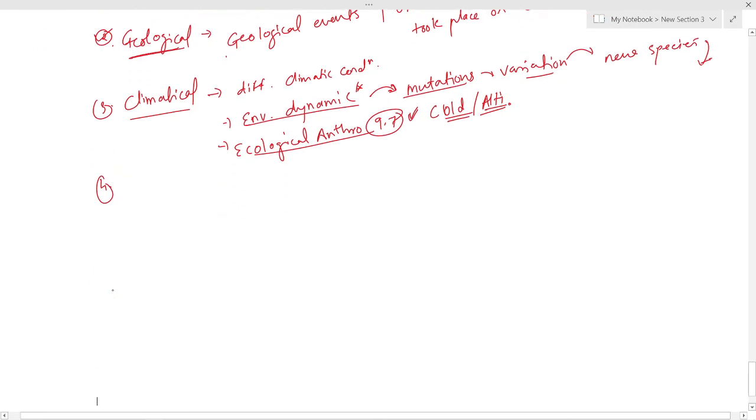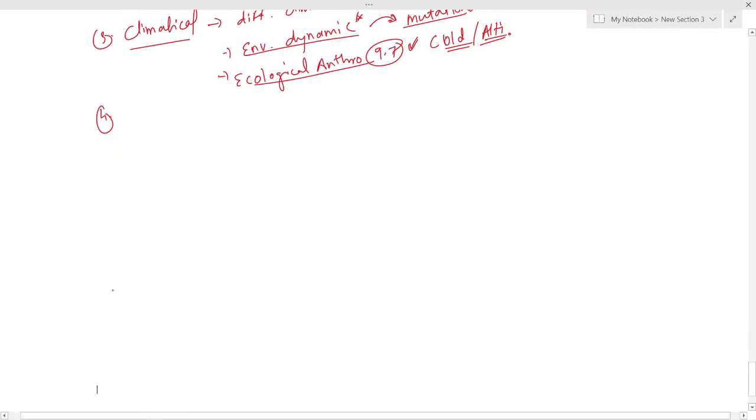The next is social and cultural, that is socio-cultural chronology. Here we know that the way environment is dynamic, so are society and culture.